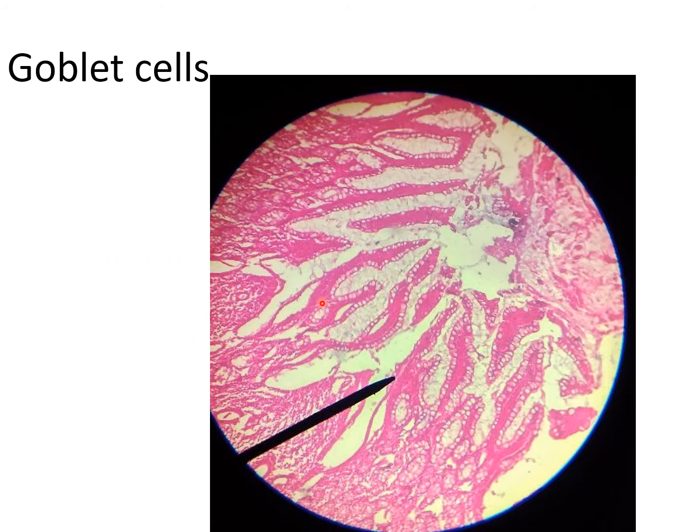Second slide is the goblet cell. Here you can see this empty looking space. These are the goblet cells. So the types of these glands are unicellular and multicellular. If it is unicellular, the secretory cells of the exocrine gland discharge into one duct. Examples are the gastric gland and sweat gland.